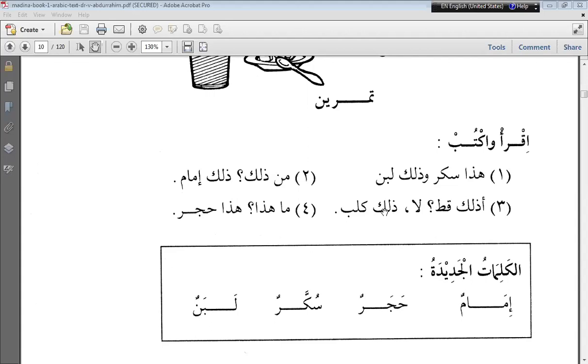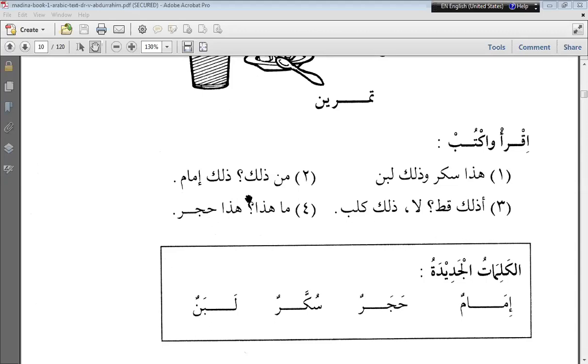No, that is a dog. Okay. Next. Akmal, go for the fourth. Ma haza, haza hajarun. What is this? This is a stone.